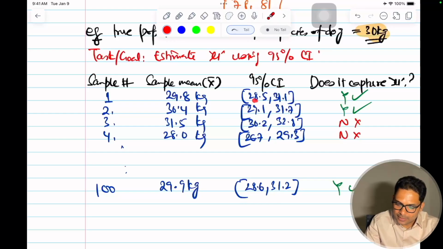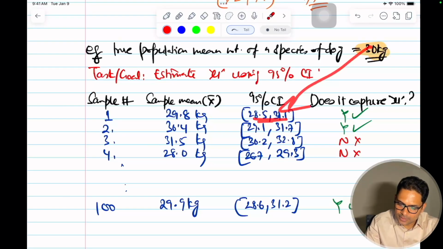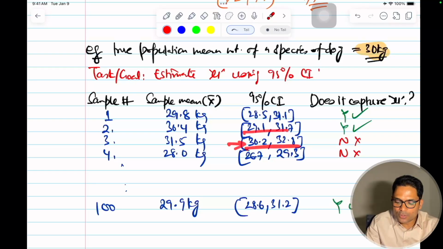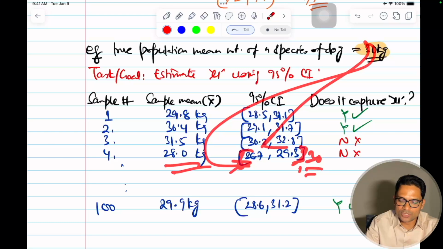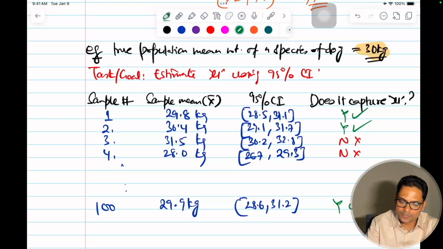So if you see, this confidence interval has 30 kg, because it is 29 to 31. This range, 30.2 to 32.8, is just beyond 30, so it has missed 30. This confidence interval doesn't capture. Similarly, 29.3 is the higher end, and this has just missed 30 kg. So this confidence interval also doesn't capture my actual population mean, that is mu. This is my mu.